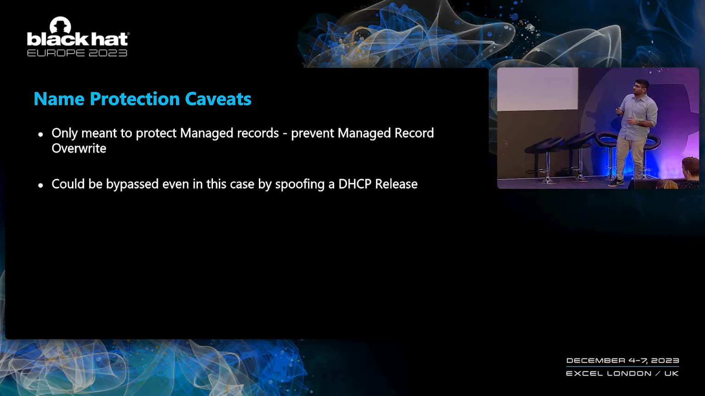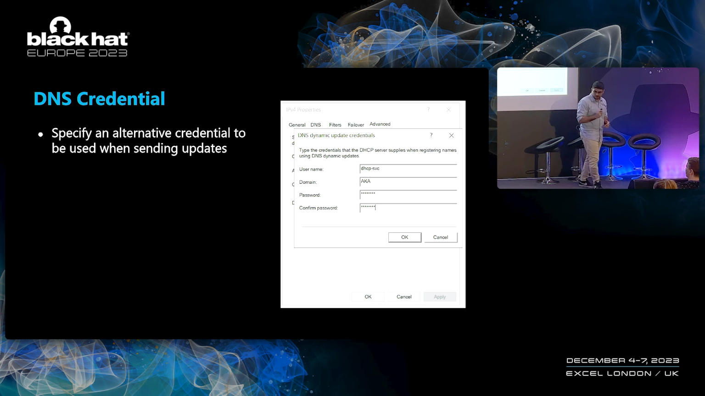And the second point, which is kind of depressing, is that it turns out that it could be bypassed pretty easily. Again, I didn't have time to go into it today, but there's a pretty easy way to bypass this feature, so you cannot rely on it to stop the managed record overwrite attack. The second mitigation is much simpler and much better, and it is called DNS credential.